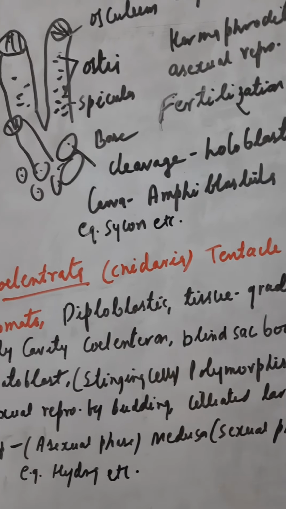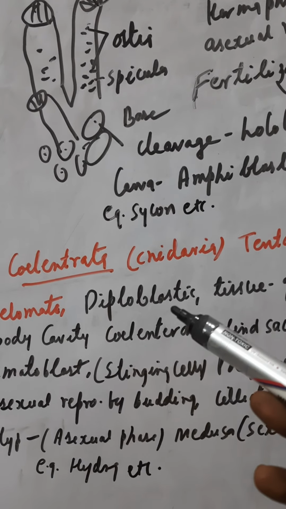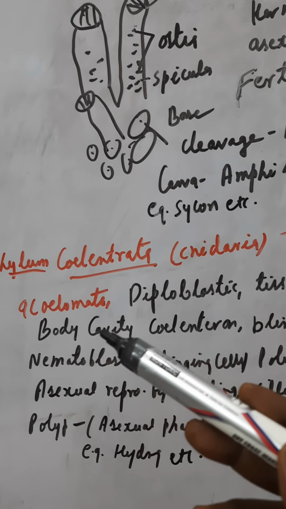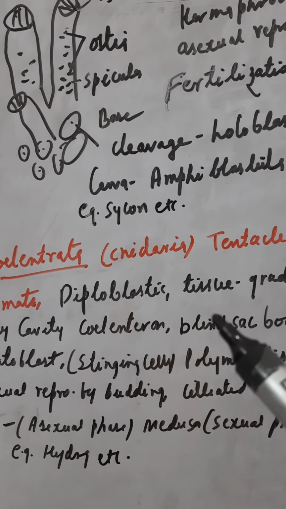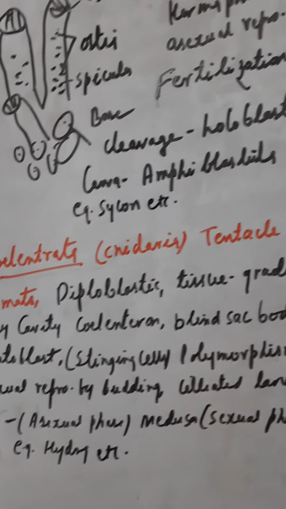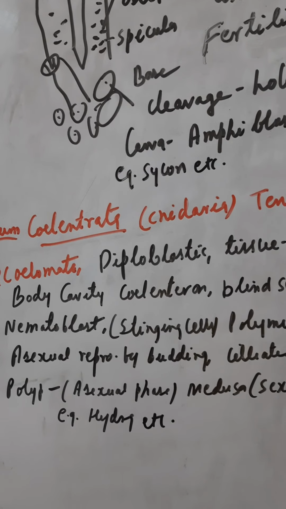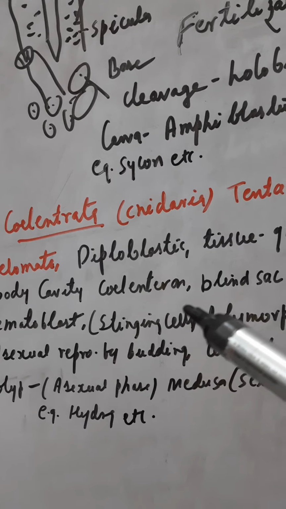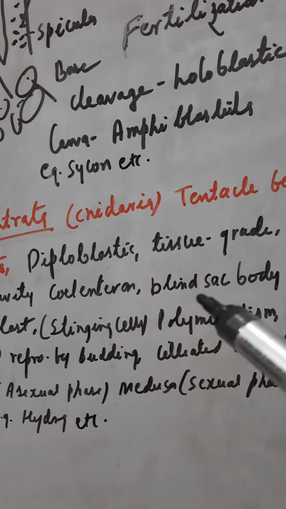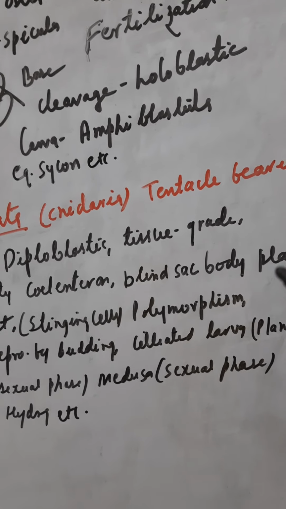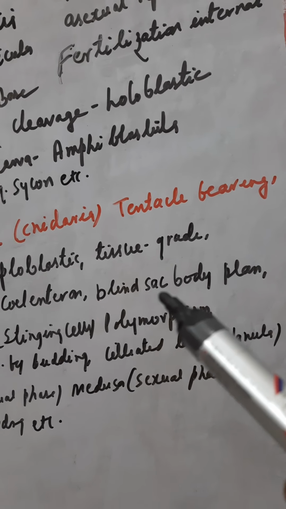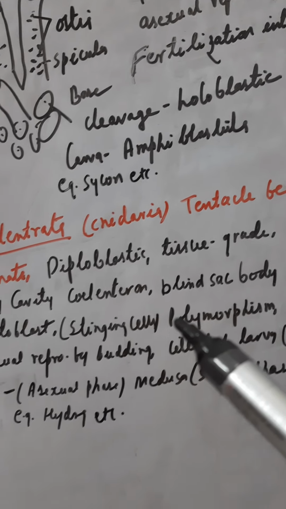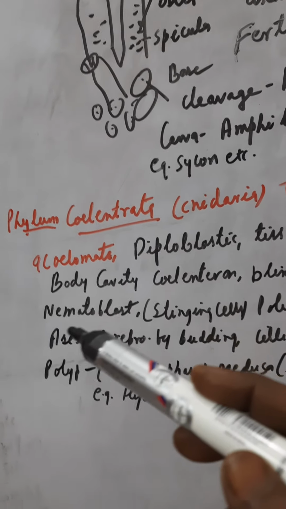Next, it is diploblastic, that is the body is divided into two layers. Acoelomate, there is no presence of coelom, that is the body cavity. Then tissue grade of organization is there. Tissue grade of body organization starts from here. The body cavity is called coelenteron, and there is a blind sac plan. Blind sac plan means the ingestion and egestion are taking place from the same opening.